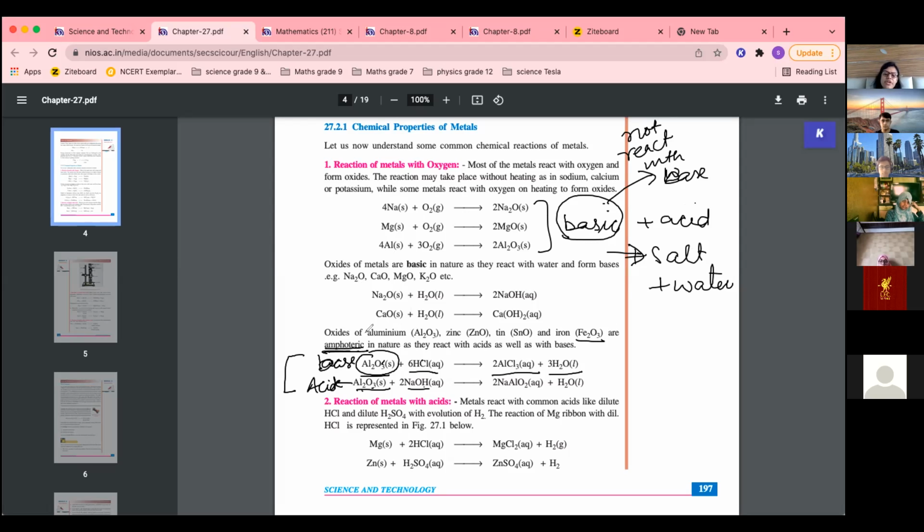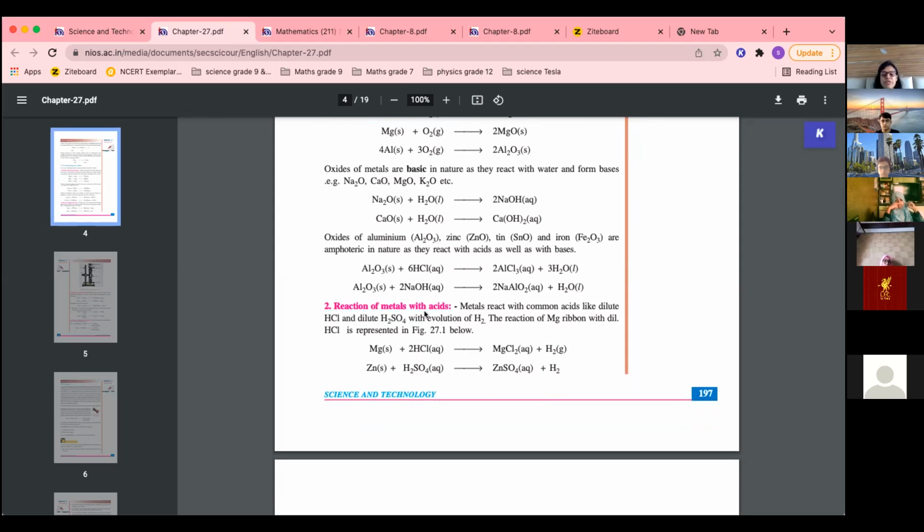Whereas moderate metal oxides, aluminium oxide, zinc oxide, tin oxide, iron oxide, are amphoteric in nature. That means they behave like acid as well as base. So they can react with acid and also with base to form salt and water. Understood the difference? So these exceptions you have to remember.